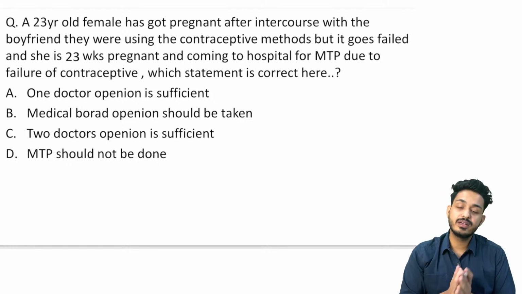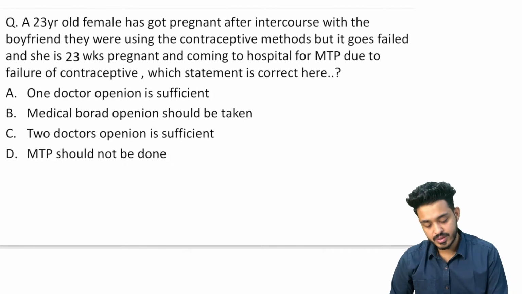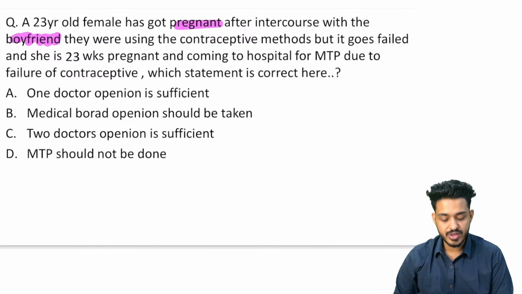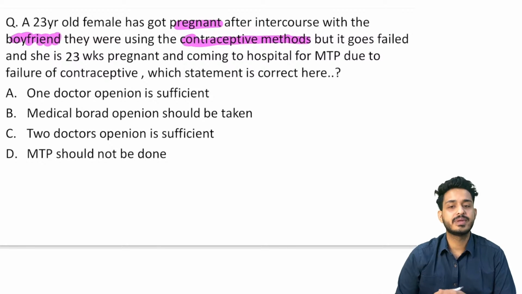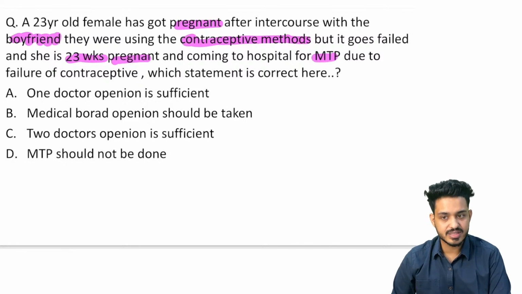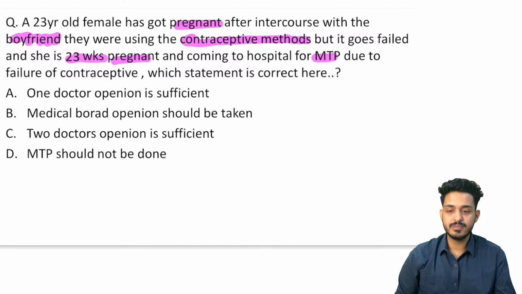Okay, now the next question they are asking is on the MTP. What is this, medical termination of pregnancy? So a 23-year-old female has got pregnant after intercourse, right? She has got pregnant with the boyfriend, right? They were using the contraceptive methods. But maybe it failed, and she is 23 weeks pregnant now, right? Coming to the hospital for medical termination of pregnancy due to failure of contraceptive, right? Failure of contraceptive is a thing we can do termination of the pregnancy, right?